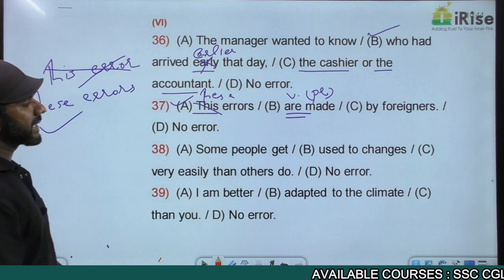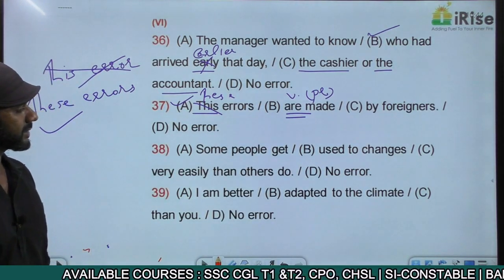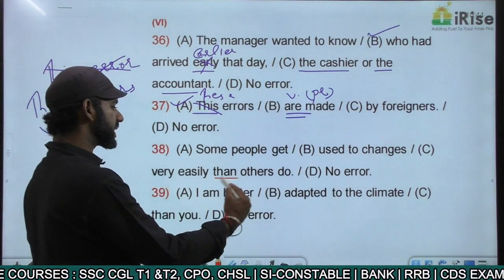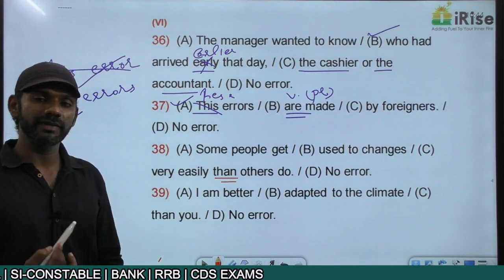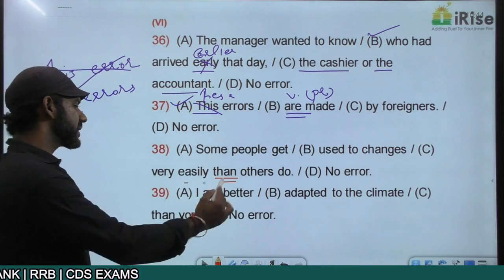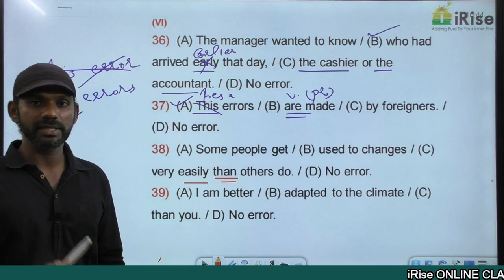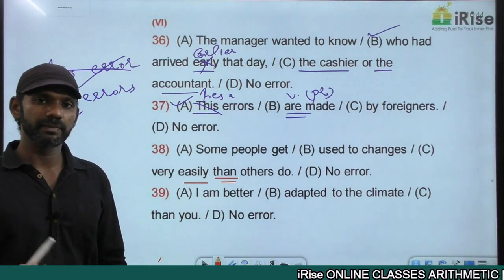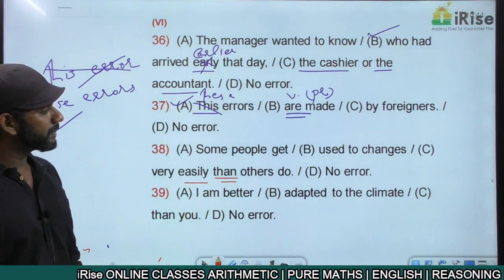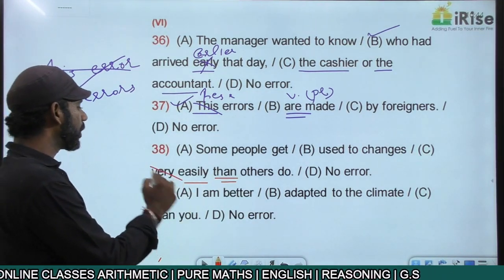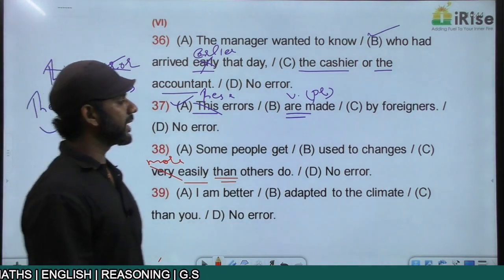Some people get used to changes very easily than others. Than will be preceded by an ER word or more word, a comparative degree adjective. Easily is not a comparative degree adjective. Easily is a positive degree adjective. Comparative degree is more easily, superlative is most easily. So some people get used to changes more easily than others. The error is in part C.